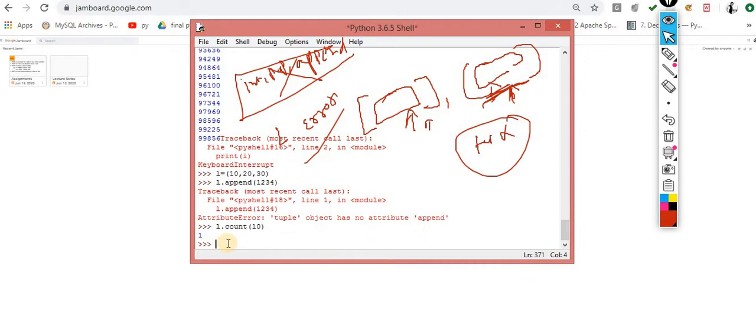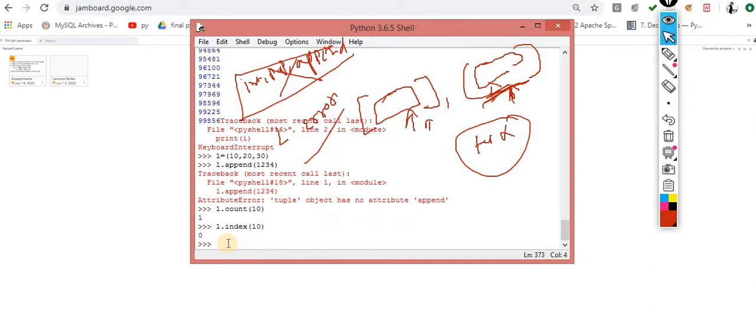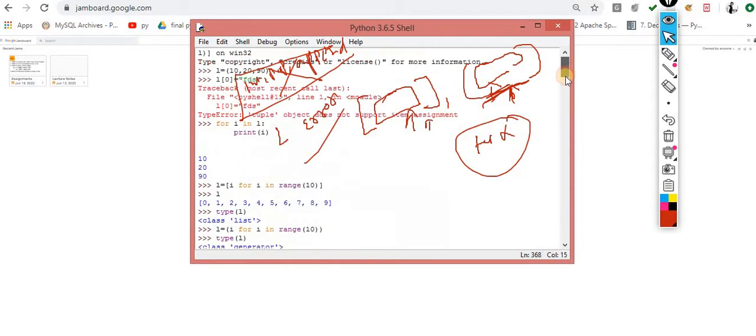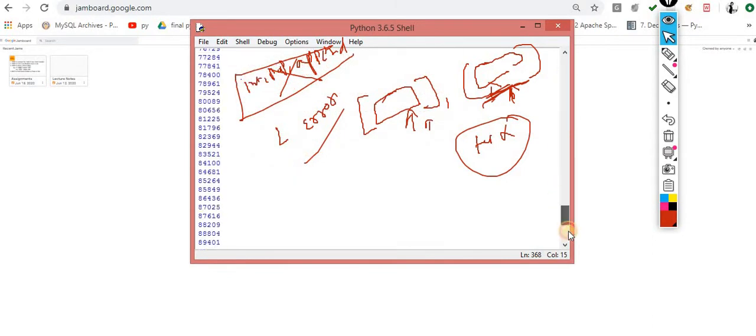And the second method is L dot index, index of 10, so you will get 0. Only these two methods are applicable. The rest of the methods available in the list are not supposed to be used with it. These are the major differences between the list comprehension and the generator.